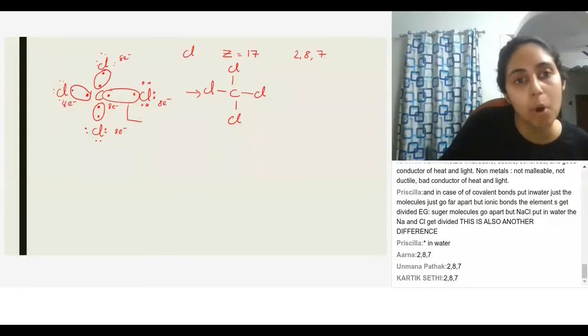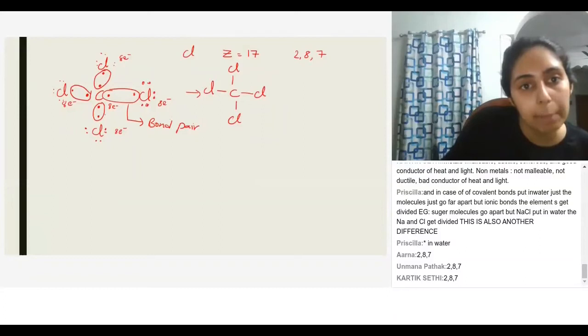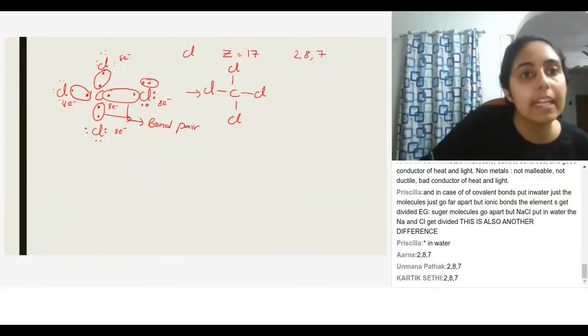This is called the bond pair. Bond pair. This is also a bond pair. These electrons that are not participating in creating a bond are called lone pairs because they are not creating a bond. They are just alone by themselves.